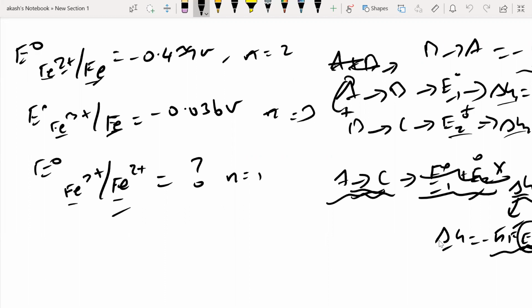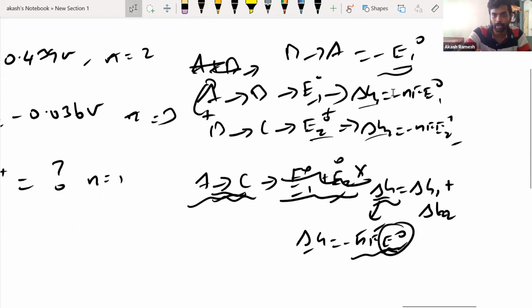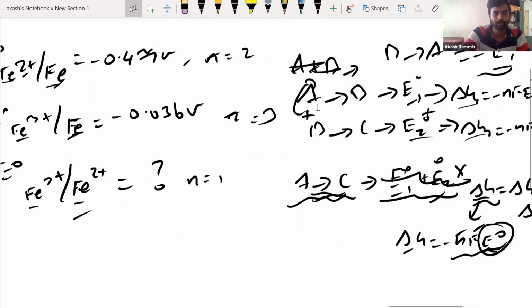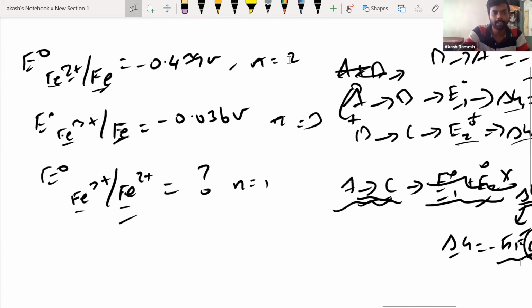Please do not calculate the delta G value fully. You keep it as, say, for example, for this reaction, if n is 2, you just keep it as 2F into this value. Same way, this will be 3F into this value. Now, why do I tell you this? Because again you will find delta G, which will be equal to nF, and that F can get cancelled at the end. Every F can be cancelled. Do not calculate delta G fully for these two. That F will get cancelled out and the calculation will become easy at the end. So just keep it as such, whatever the multiplication you have. If you calculate, there will be a lot of process.